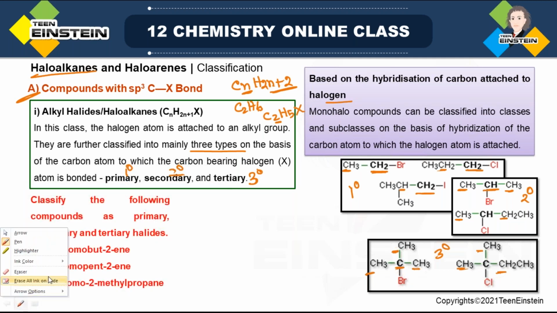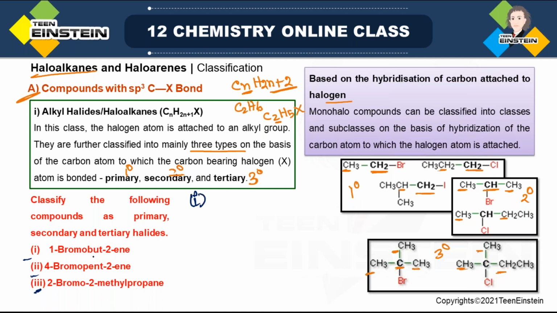Here we have a problem based on this. Classify the following compounds as primary, secondary and tertiary. So 3 compounds are given, 1, 2, 3. You have to mention which one is primary, or it may be that more than one is primary. Basically we have to write the structure first, and then you can understand whether it will be under the primary category or secondary or tertiary. Come to the first one.